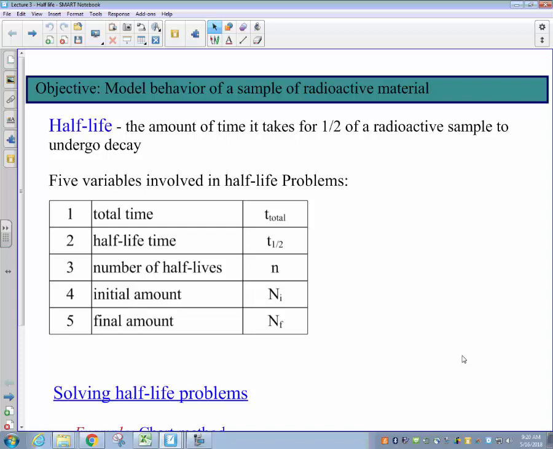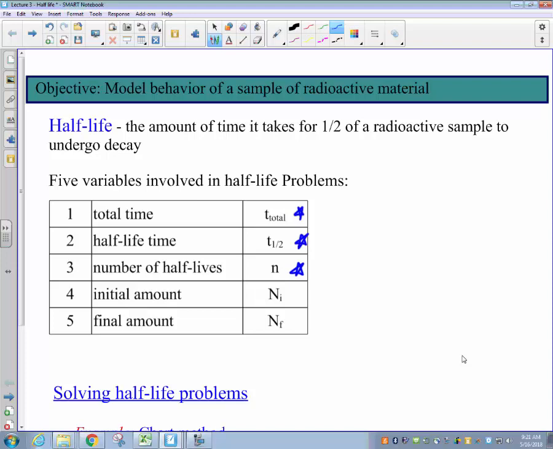So, with that general definition of half-life taken care of, let's now take a look at the math behind how we can deal with half-life problems. In general, within a half-life problem, we have 5 different variables we can deal with. They're listed up here on the board for you. They are, number 1, the total amount of time which has gone by. We indicate that in the equations with the variable t sub total. Number 2, we have the amount of time of 1 half-life, labeled in your equations as t sub 1/2, the time of 1 half-life. Number 3, we have the number of half-lives that have gone by. That gets a little lowercase n for number.